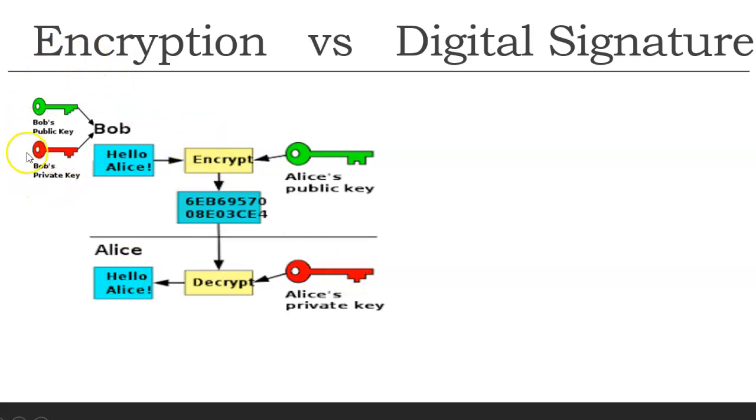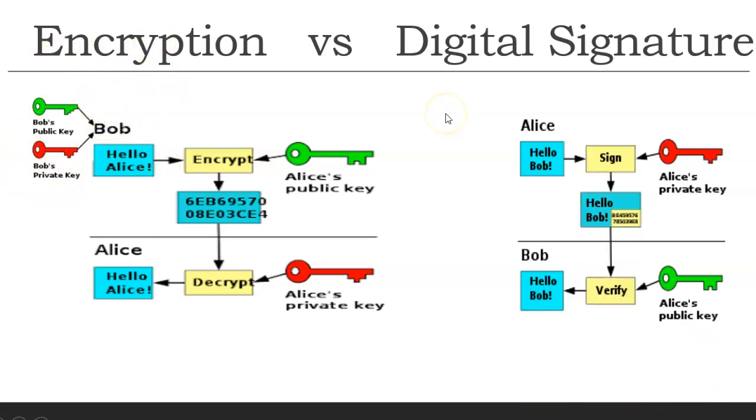So there is no role of the sender keys in case of encryption. Sender keys are only used in case of digital signature. So how does this happen? When Alice wants to send a signed message to Bob, Alice has a public key and private key. Alice uses her own private key to sign this message, which is then verified by Bob. You might be thinking how this public key can verify.